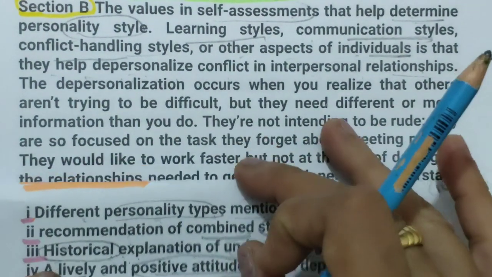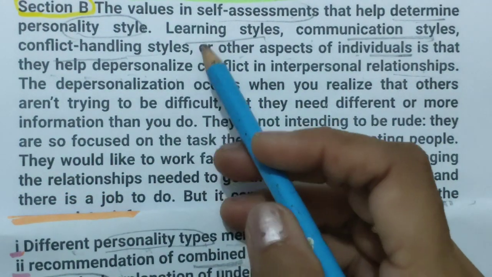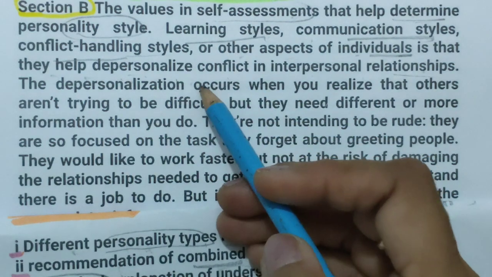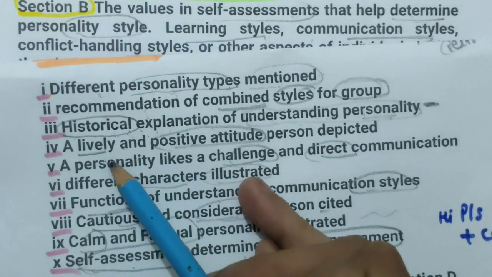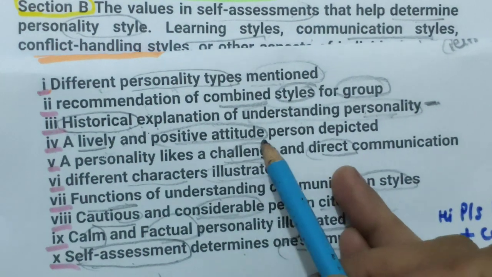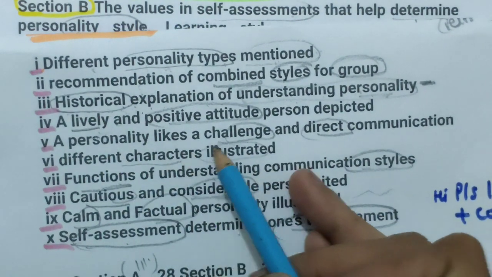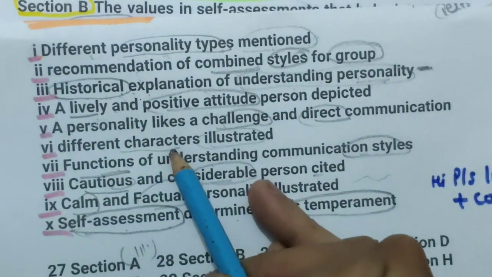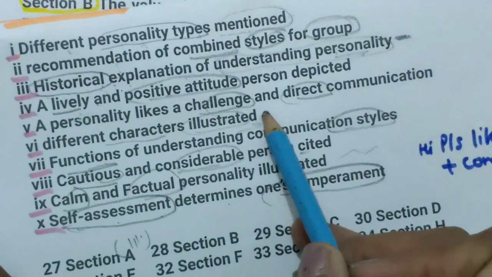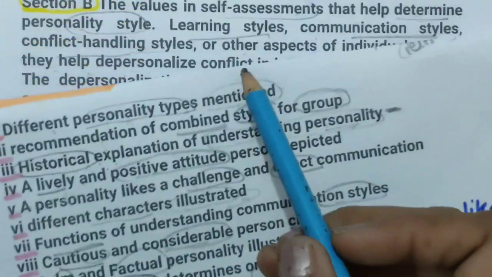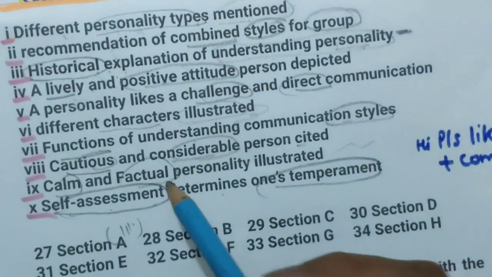That's why I always say read 2-3 sentences, first 2 sentences, then try to match, otherwise we will read somewhat more. Fourth, lively and positive attitude, nothing is given like that. Personality likes challenge, different characters illustrated. No, here also illustrated will not come because it is past tense. Here they are just talking about present tense.